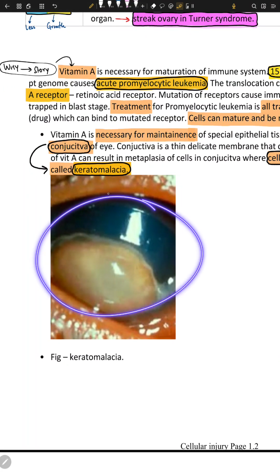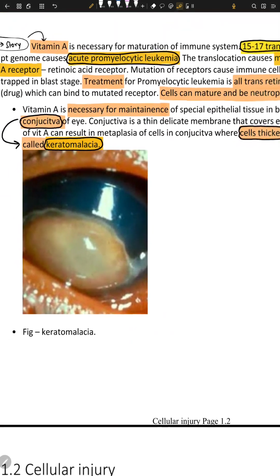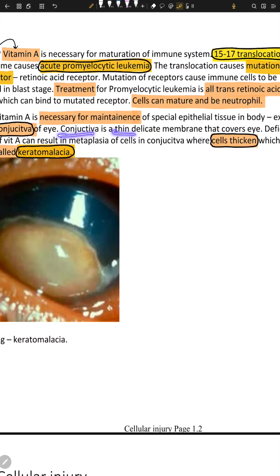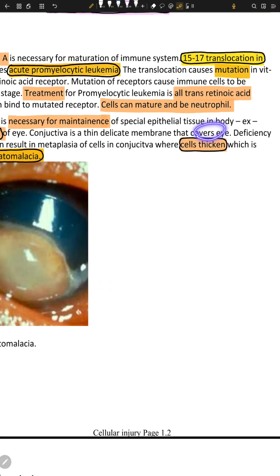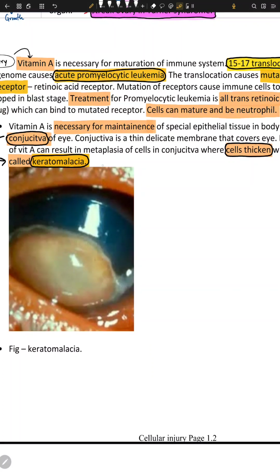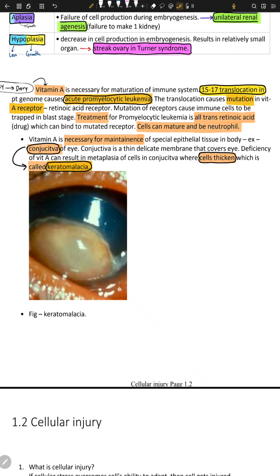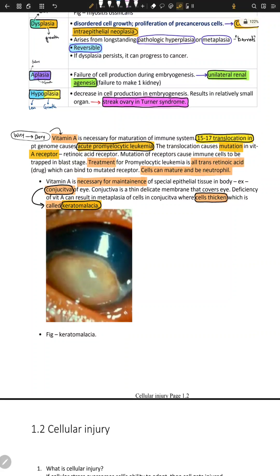Example, the conjunctiva of an eye. You don't really care about the conjunctiva unless it's really inflamed. The conjunctiva is a thin, delicate membrane that covers the eye, and deficiency of vitamin A can result in metaplasia of the cells in the conjunctiva, where the cell layer thickens, and it's called keratomalacia. Kerato means layer and malacia is just thickening.